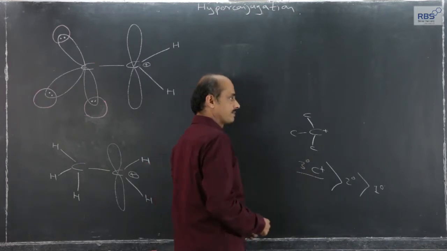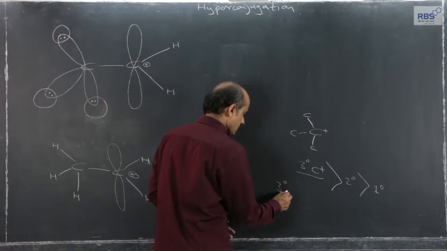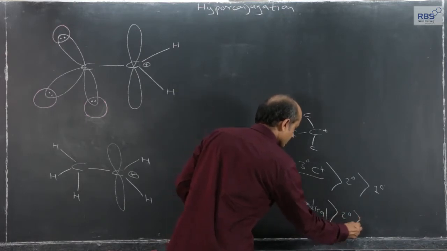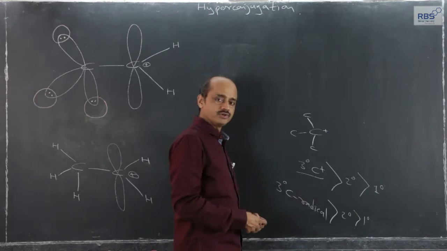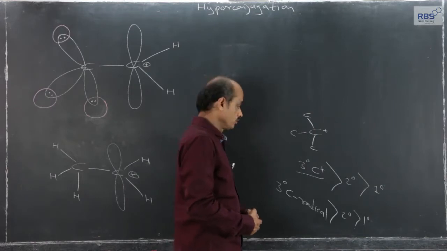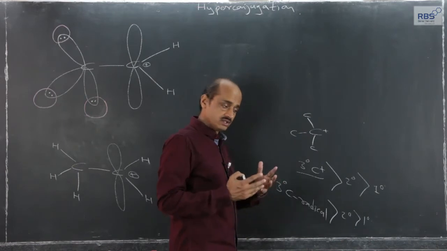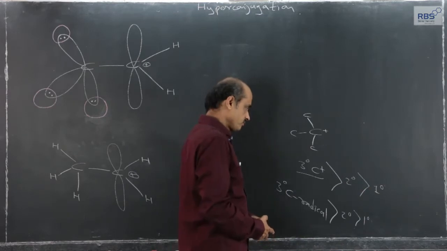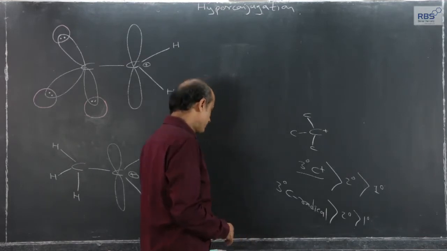The same is applicable for radicals also. Tertiary carbon radical is more stable than secondary than primary. The knowledge of hyperconjugation will help us to explain the stability of carbonium ions, the stability of radicals, and also comparing the stability of alkenes. So, let us try to understand what is actually hyperconjugation.